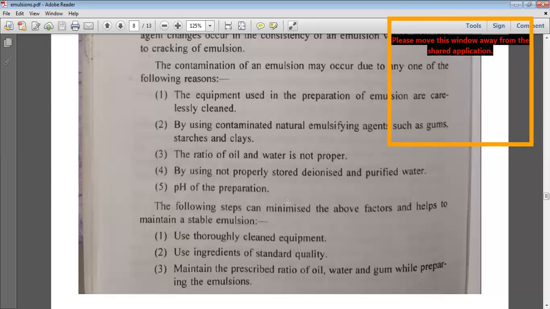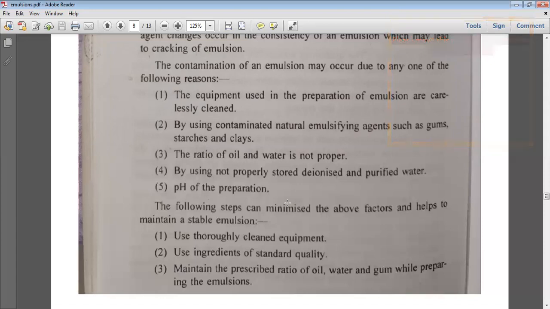These are some of the steps which have to be taken in order to keep your emulsion stable throughout its shelf life, and therefore it should be prepared in clean equipment, and standard quality components and ingredients should be used for the preparation of the emulsions.